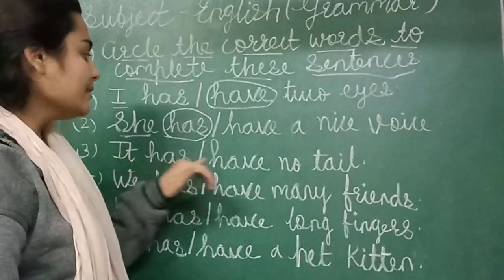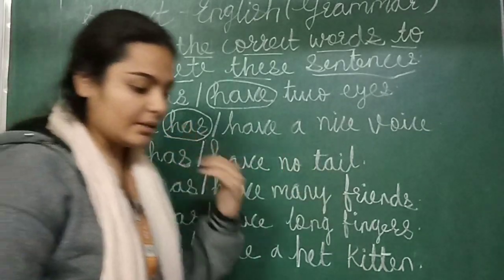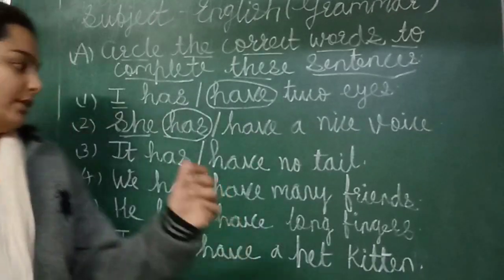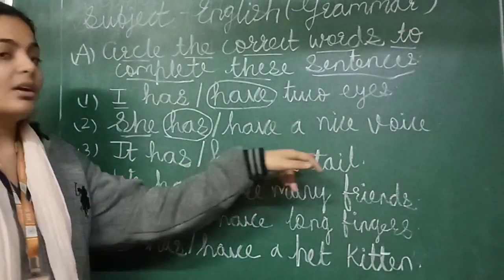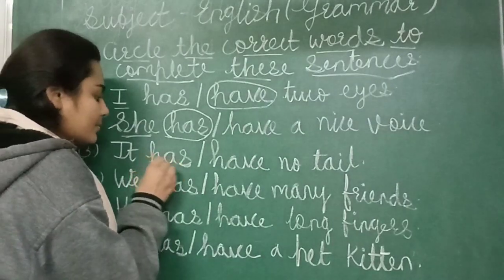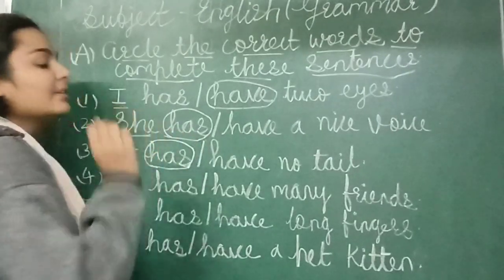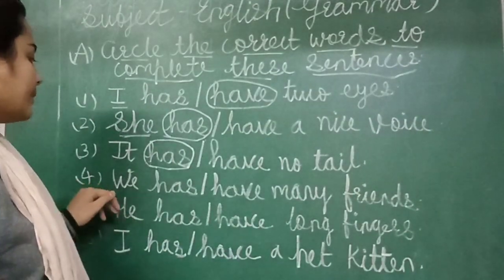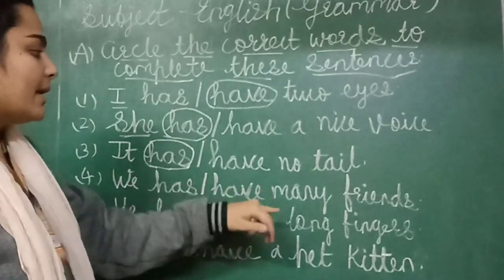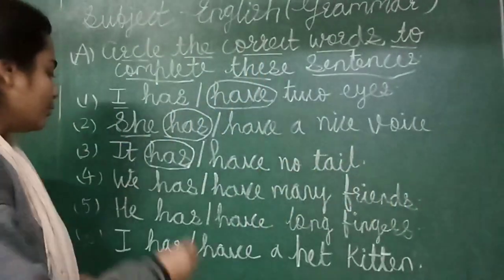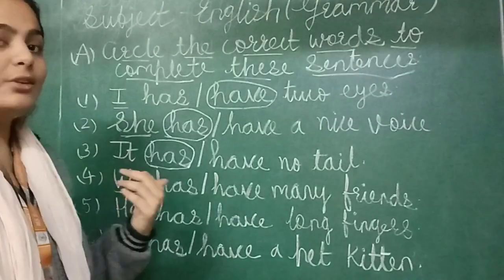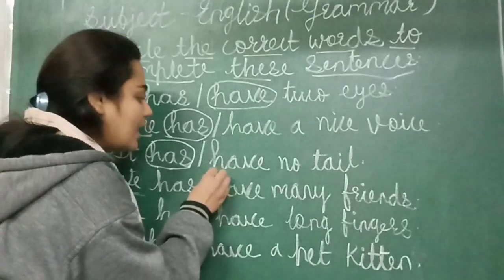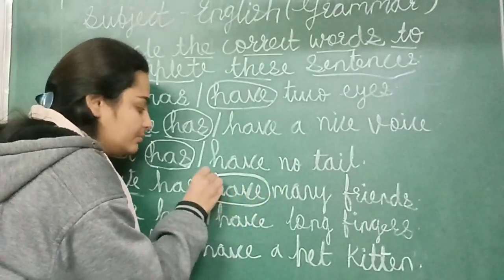Next, it has, have noted. It, he, she, it, third person in singular. What are we using? We use has. It has noted. तो हम has को क्या करेंगे? Yes, we circle has. Next, fourth number, we have many friends. Here what is written? We means plural. So what do we use? We use have. We have many friends. So we have to circle have.